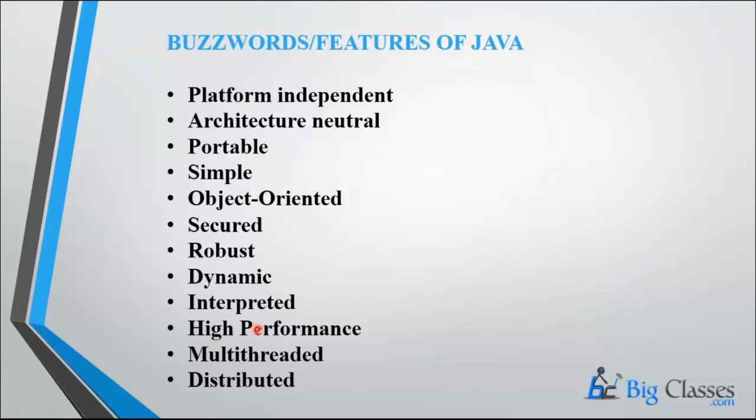And now it gives high performance. Let me explain why it performs with high performance. If you run a Java program, we get an intermediate file, that is the bytecode, which is generated, and that bytecode gives high performance while executing the code.